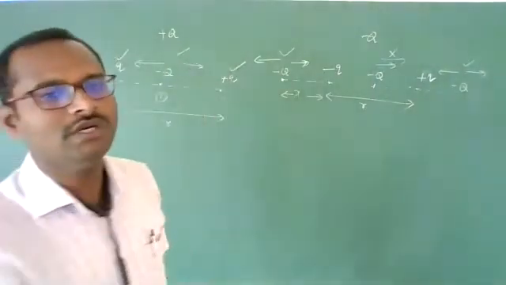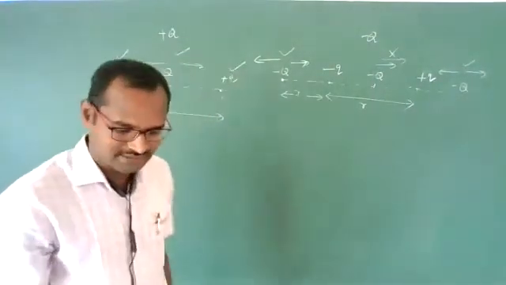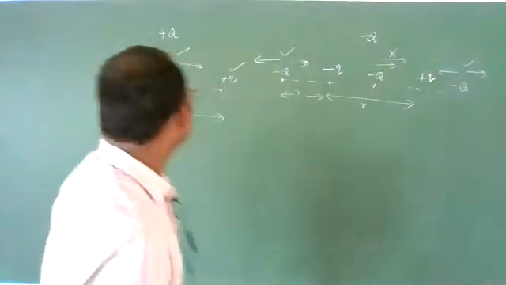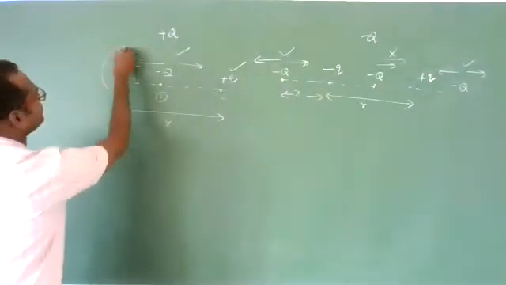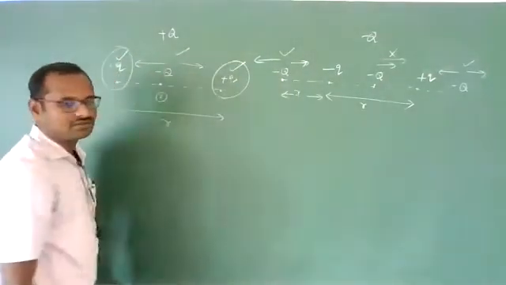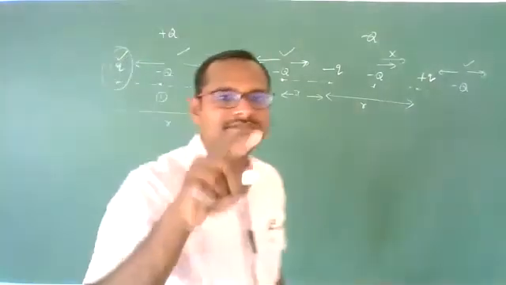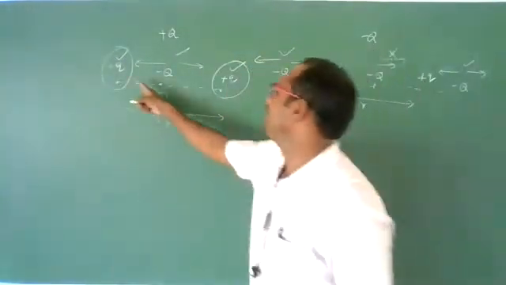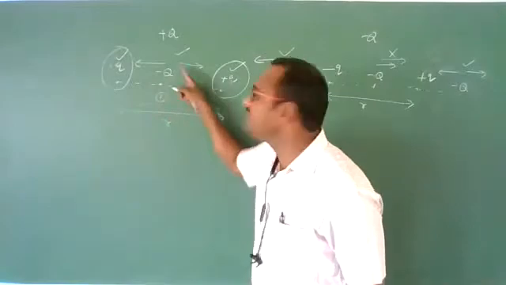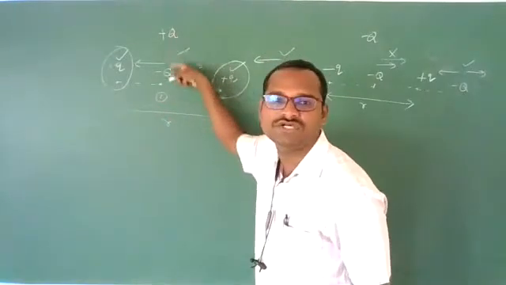The conclusion you need to take is that if the two charges are of the same nature, then equilibrium is possible in between the two charges, irrespective of the nature of the charge.